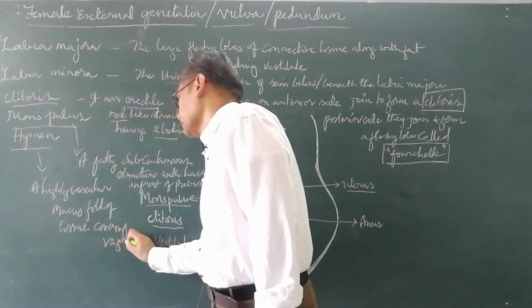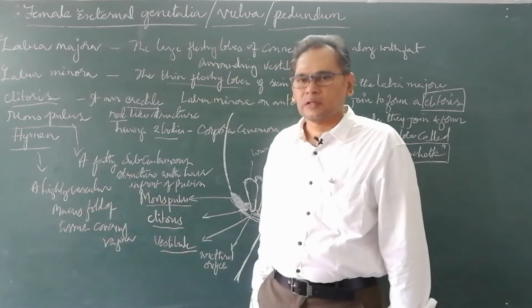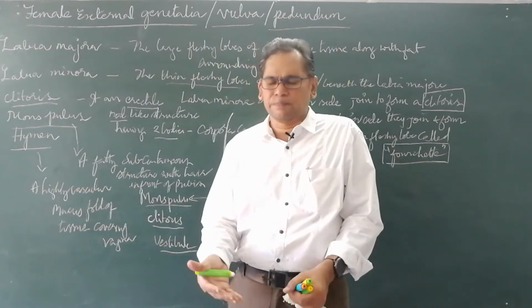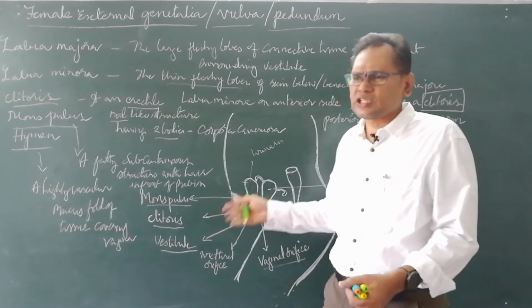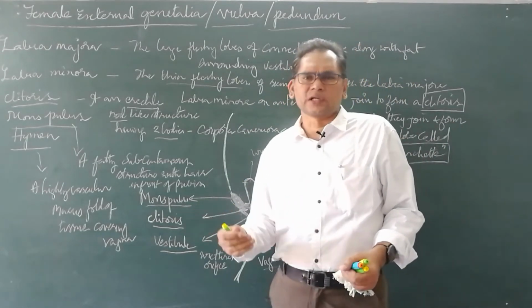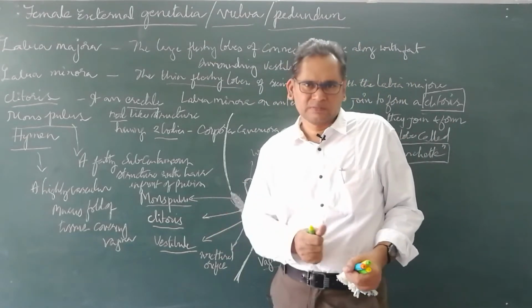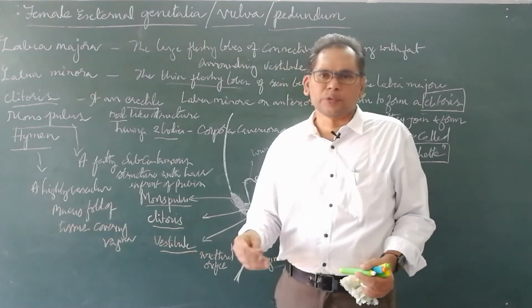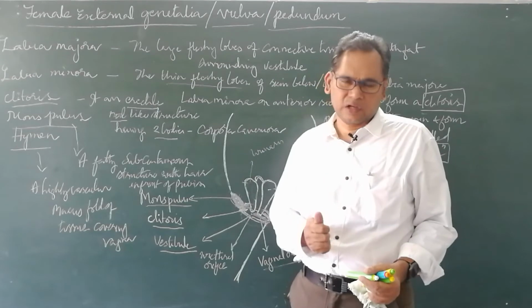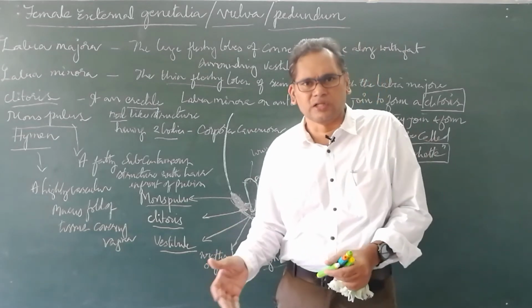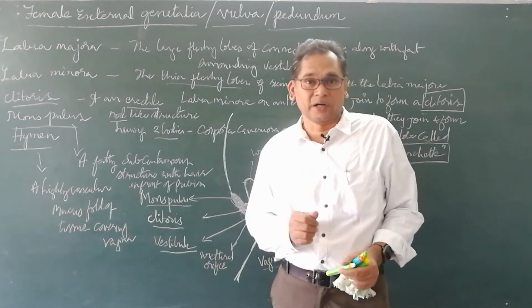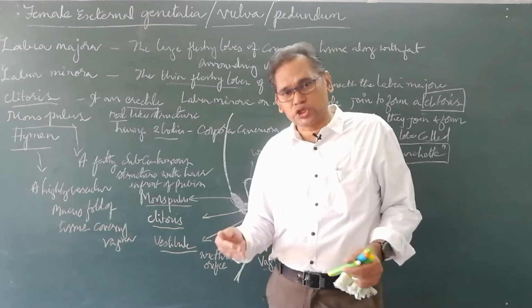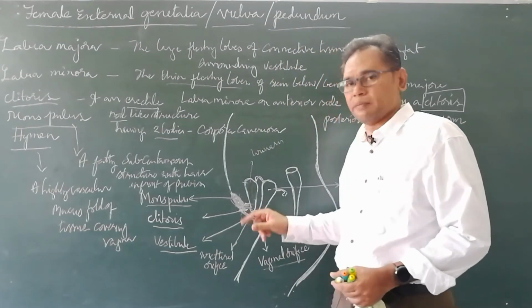Hymen is thought to be a structure which is lost during first intercourse, but that is not correct. Actually it may be lost during vigorous exercise, horse riding, cycling, sudden fall, jolt or vaginal tampon. These may lead to loss of the hymen.